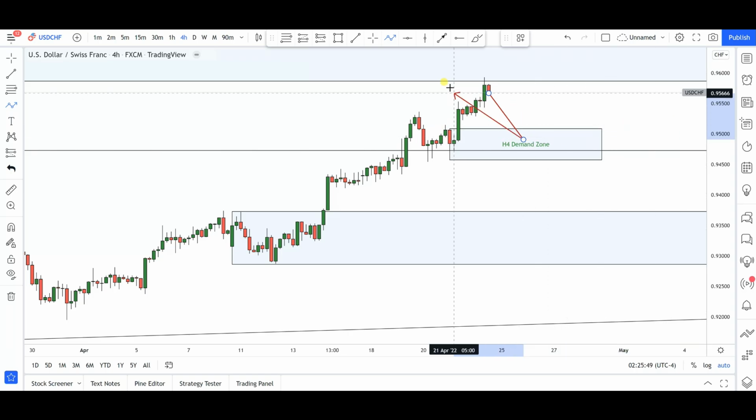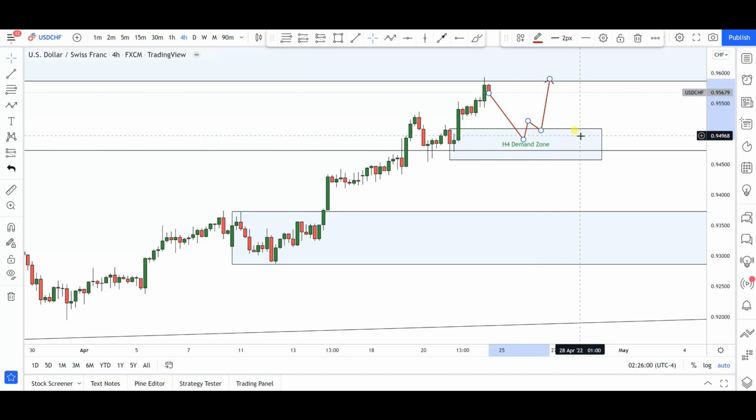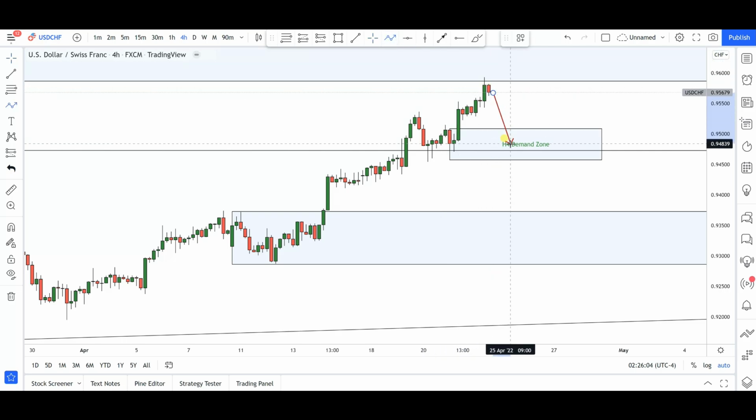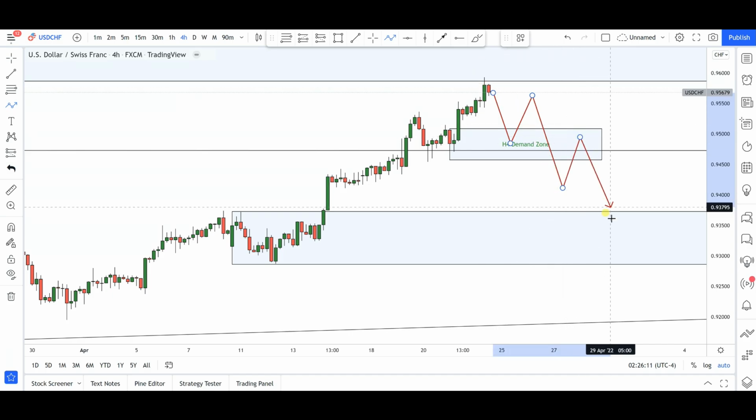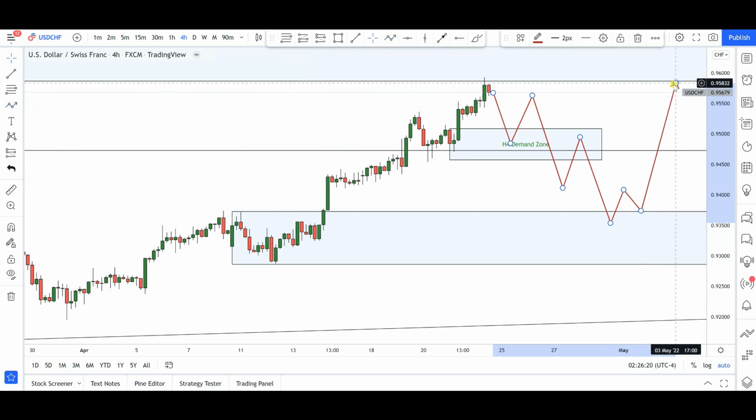All right, if we do get a pullback towards 9500 and we get a bounce from that level, I'll be looking for an opportunity to go long for further continuations to the upside, at least for a possible retest of this previous swing high area. Now in the event that level does not hold, let's say the market does something of this nature, failing to make a new high, then if we get a rotation to the downside towards that daily demand zone, anywhere from right around there, if we get a bounce, I'll be looking for an opportunity to go long for further continuations to the upside.